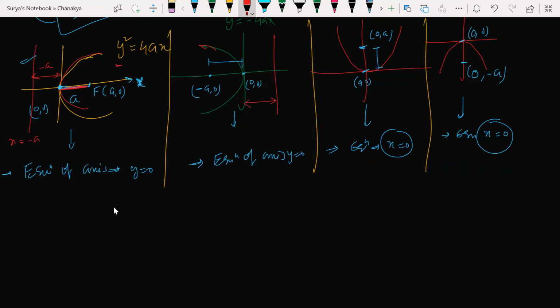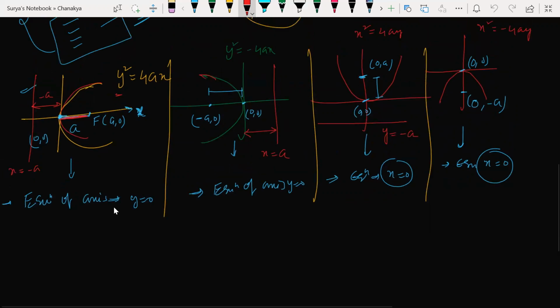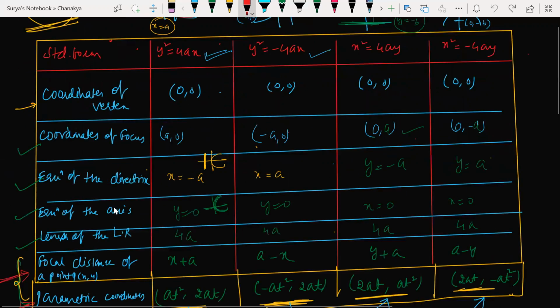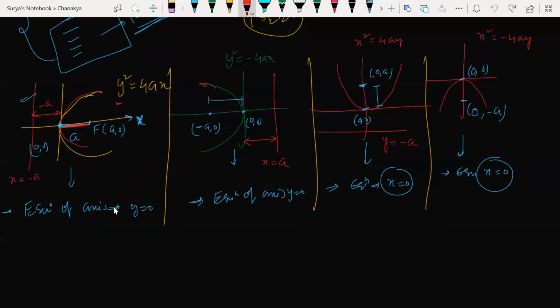x is equal to a. Now parabola इधर है तो where would be the directrix? Here. So what is the directrix equation? y is equal to what? Minus a. Perfect. Look at this. Now directrix will be here. So what would be the equation of the directrix? One second, guys. Here. What would be the equation of the directrix? y is equal to a. Perfect. So this is what we have learned.